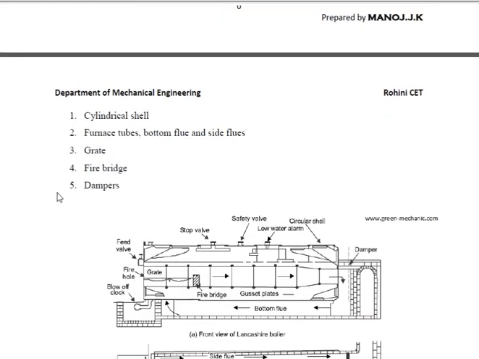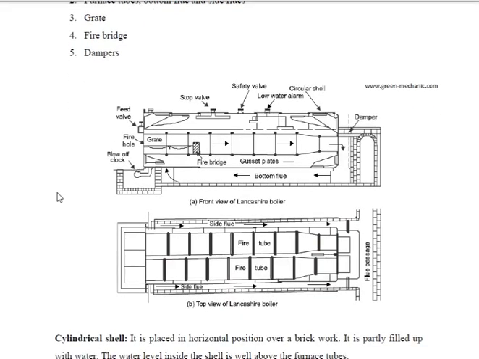And then the Lancashire boiler. The Lancashire boiler is another type of fire tube boiler. Here, it is comparatively different when compared to the previous boiler. It is one of the horizontal axis boilers, right? So look at the structure. The tubes are placed horizontally. Therefore, it is a type of horizontal boiler, right?